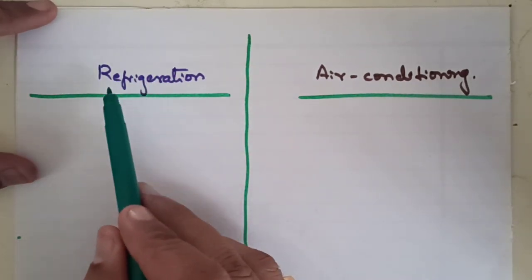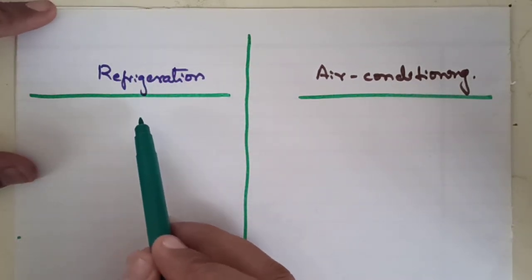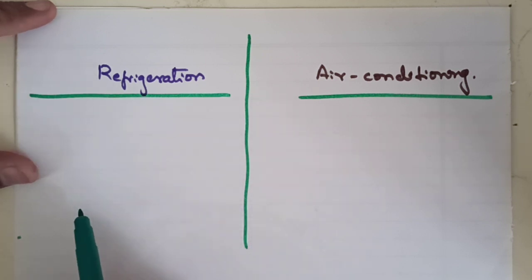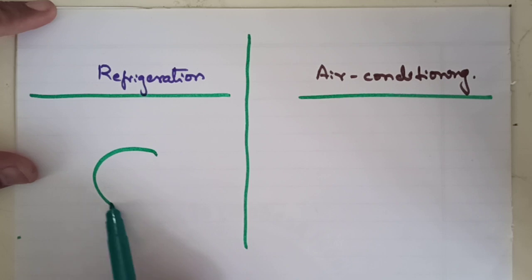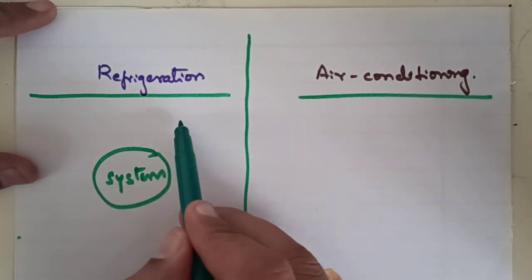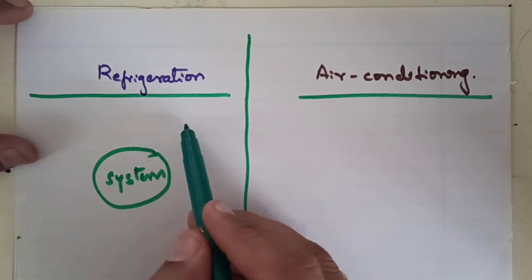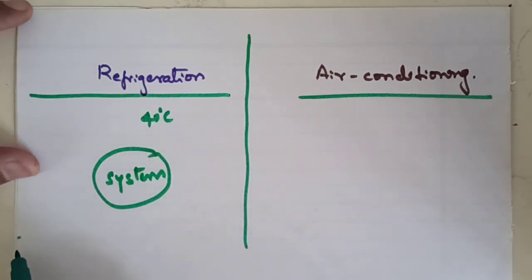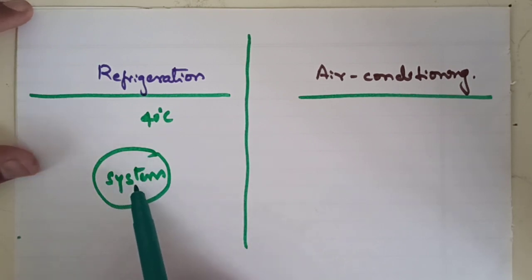Refrigeration is a process of cooling the system and maintaining the temperature of the system below the surrounding. For now I will consider one system. This is a system and this is the surrounding. Anything outside of the system is called surrounding. The surrounding temperature is 40 degrees Celsius. I need to maintain or reduce the temperature.